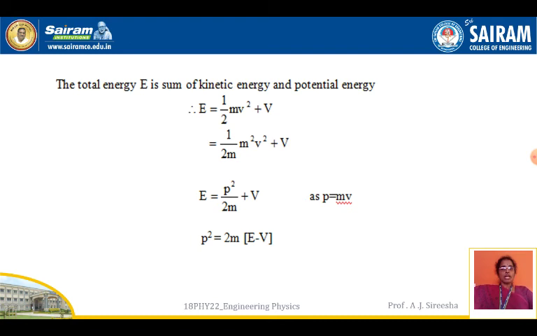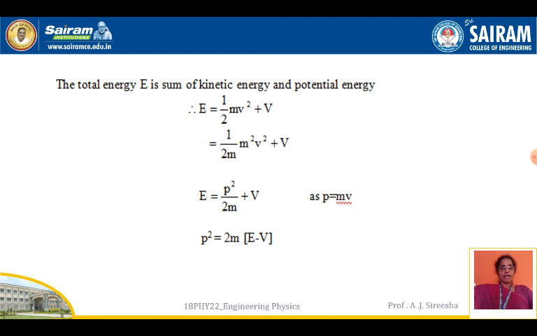Now what is the total energy? You all know that total energy is the sum of potential energy and kinetic energy, which you have learned since your lower classes. So total energy E = kinetic energy + potential energy, therefore E = ½mv² + V, where V is the potential energy.